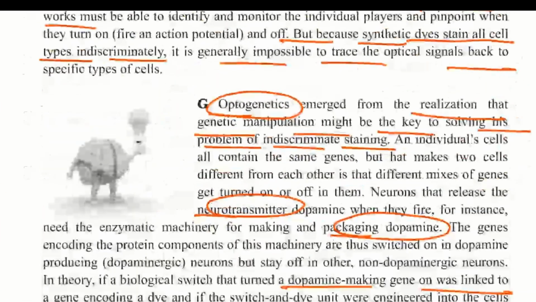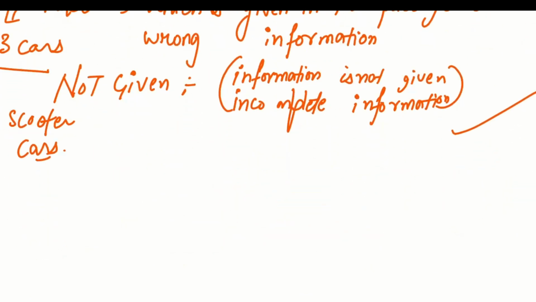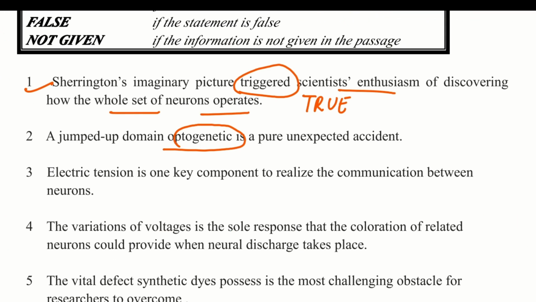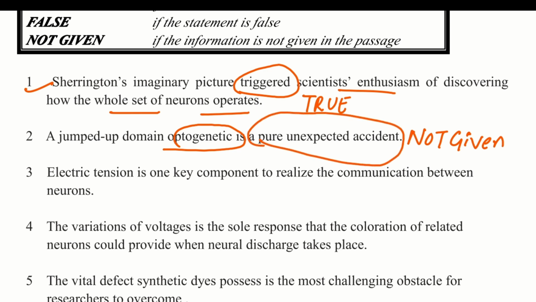So obviously the information is not given. There is no particular information given that it was an unexpected accident. There is only information that there is a whole study, a whole set of investigations done, but there is no mention of a pure unexpected accident. Half the information is given, so this information is not given.